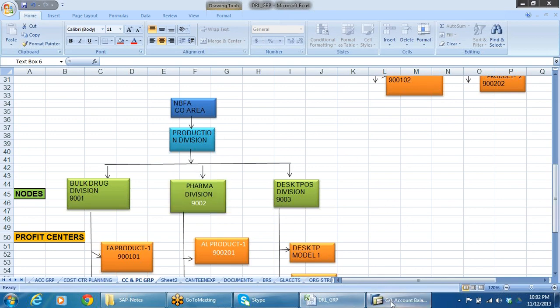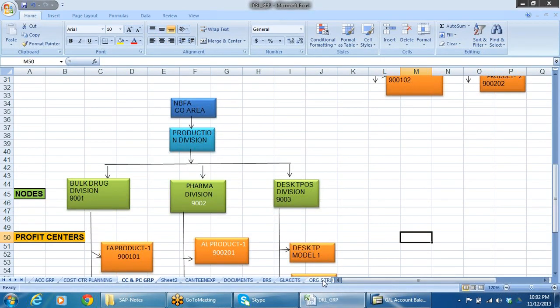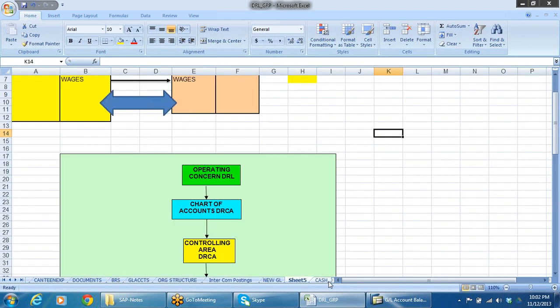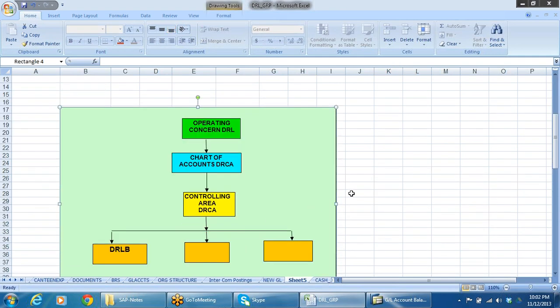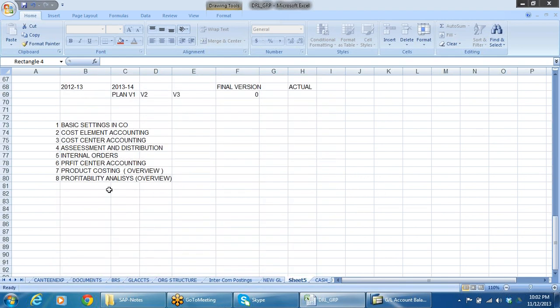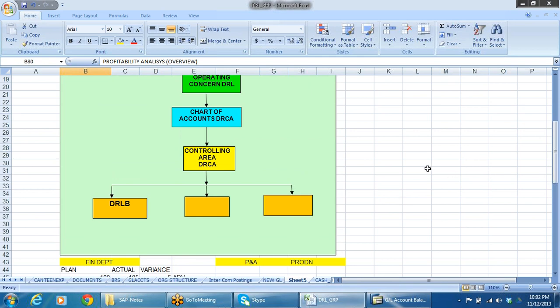Let us see now. Come back to our original organization structure for controlling. Now when you come to the controlling, those are the things I said, the basic settings in controlling: cost element accounting, cost center accounting, assessment and distribution, internal orders, profit center accounting, product costing, and profitability analysis, right? These are the topics mainly dealt with in controlling.